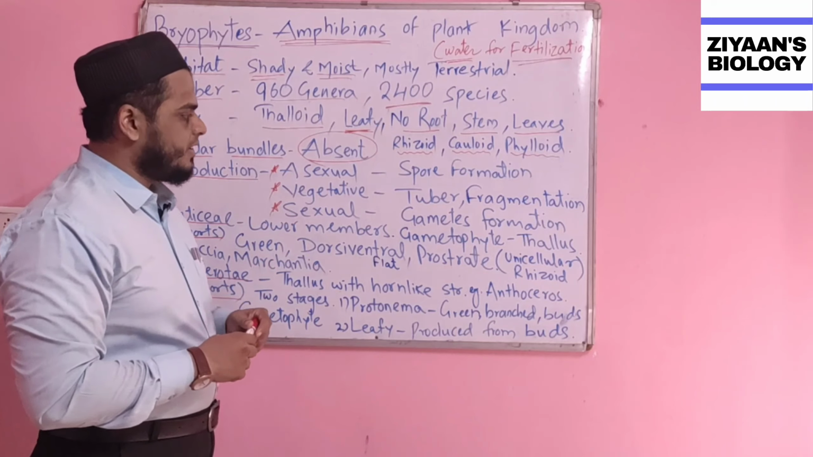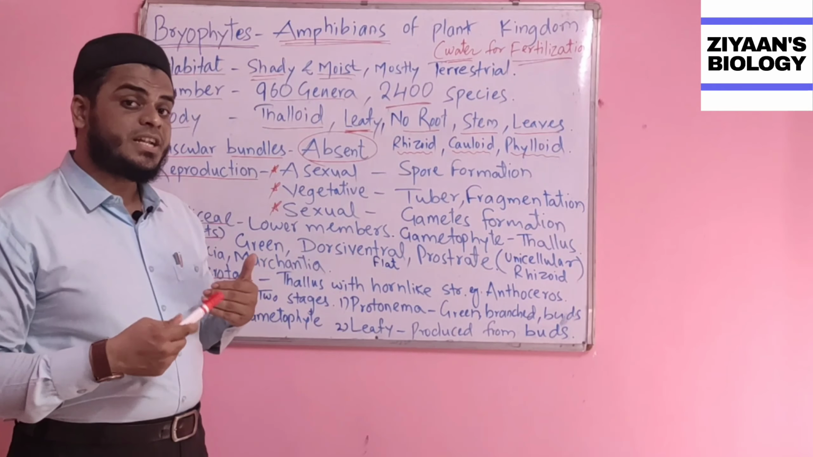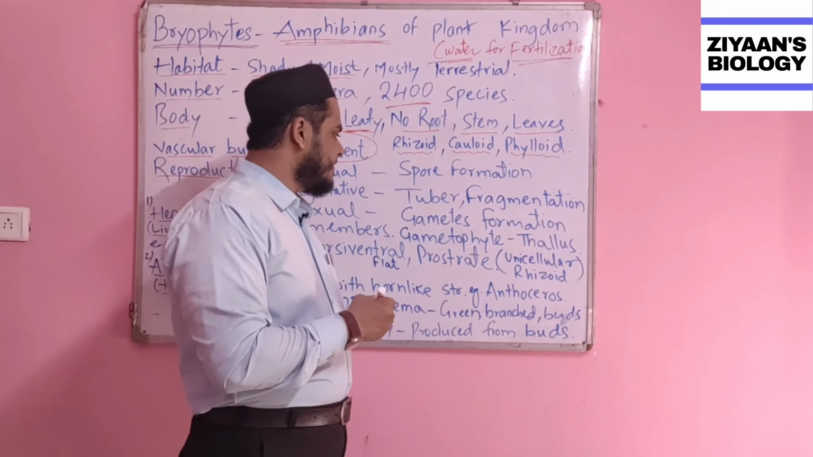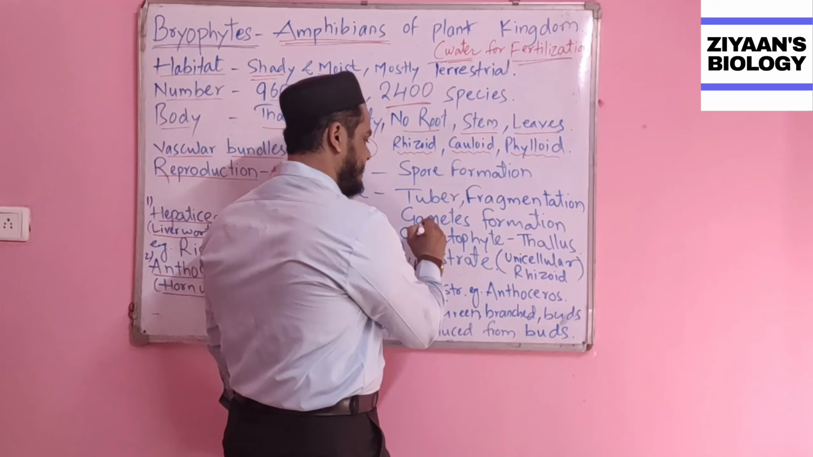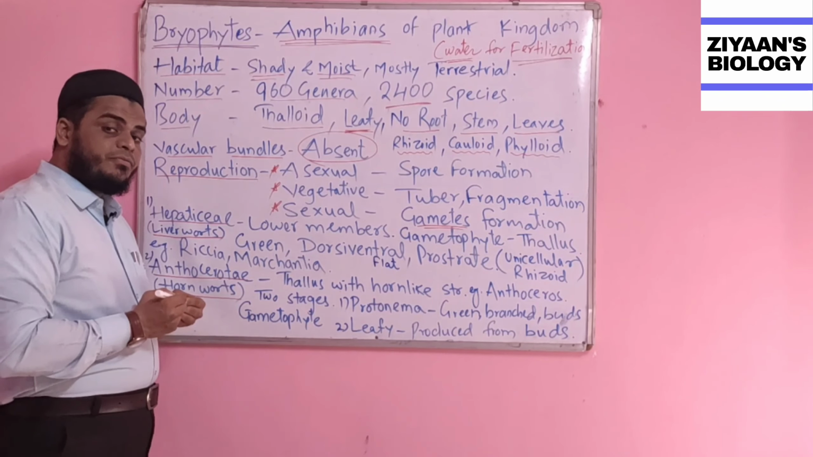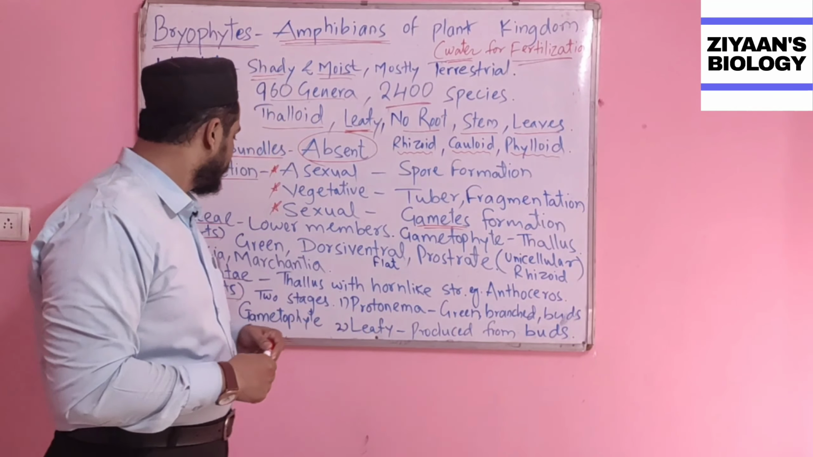If I have to deal with sexual reproduction, yes, we do know that the most advanced type of reproduction is called sexual reproduction. Here in case of sexual reproduction, they do go for gamete formation. The male and the female gametes will be formed, and the fusion of the male and the female gamete will give you the zygote.